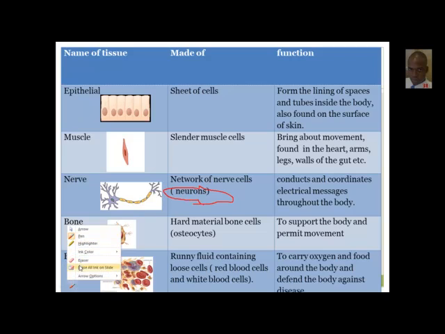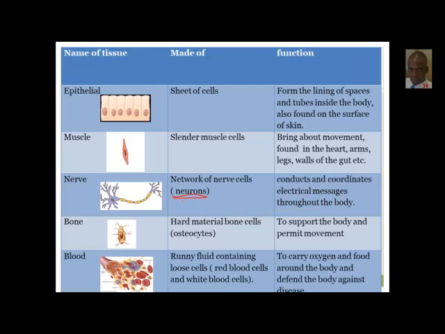Just want to highlight this for you, right? So the neurons right here is the same as the nerve cell. So this name neurons is referring to the nerve cells, and their job is to conduct and coordinate electrical messages throughout the body.